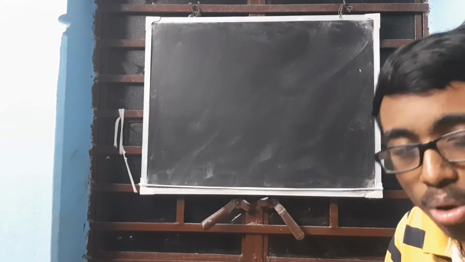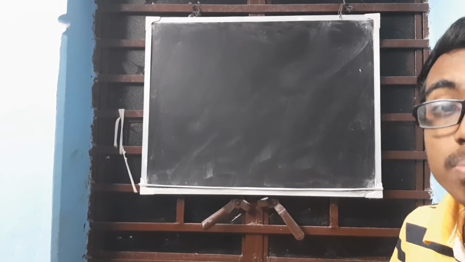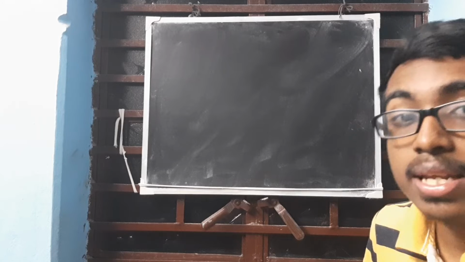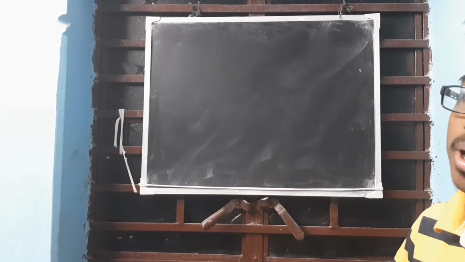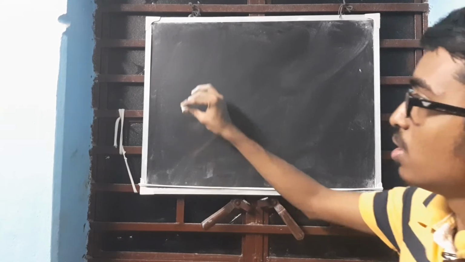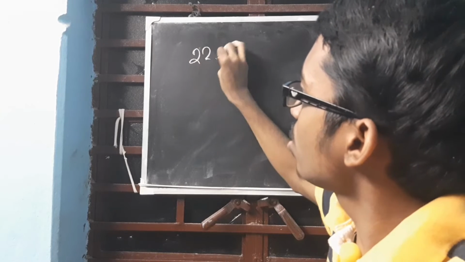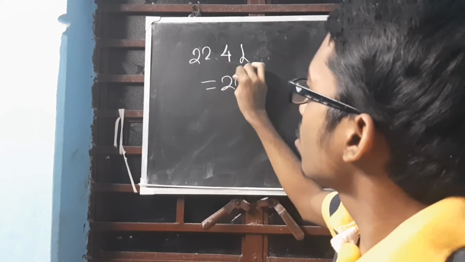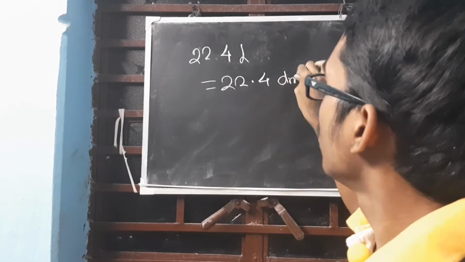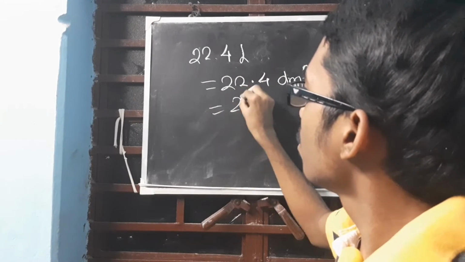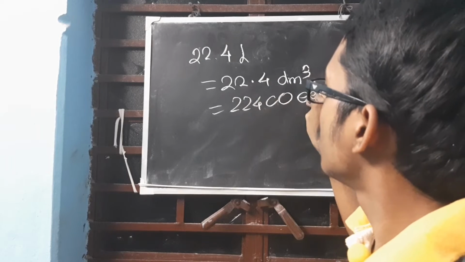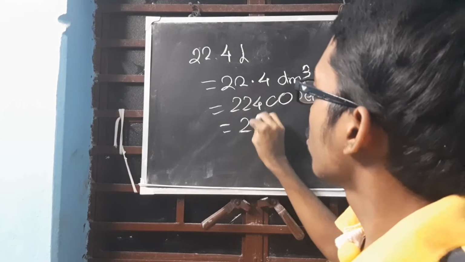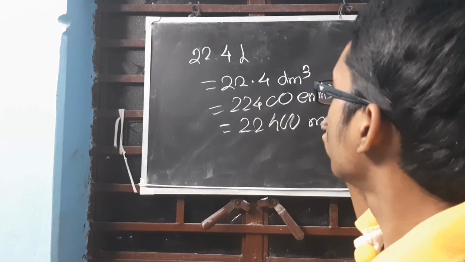1 mole of any gas will occupy the same volume at STP or similar condition of temperature and pressure. What is the volume? The volume is 22.4 liter. That can be written as 22.4 dm cube. All conversions you will do. 22.4 dm cube equals 22,400 cm cube, which also equates to this much milliliter.